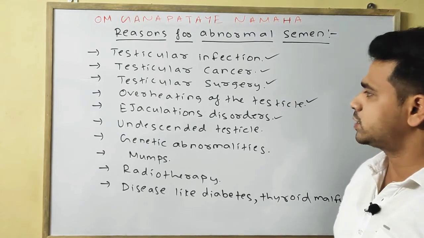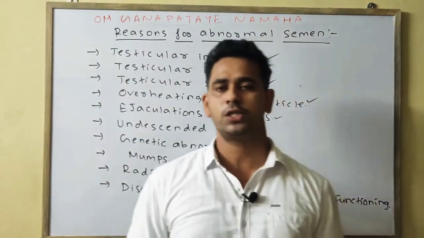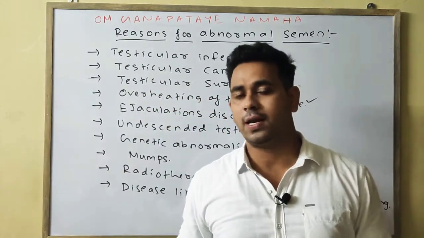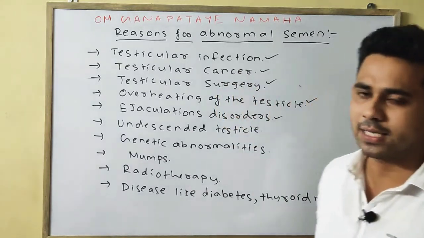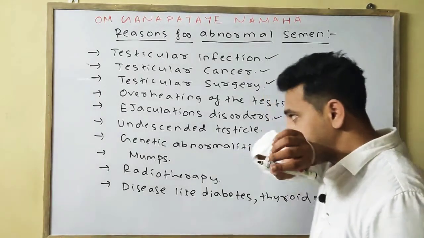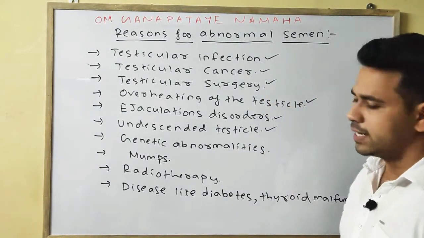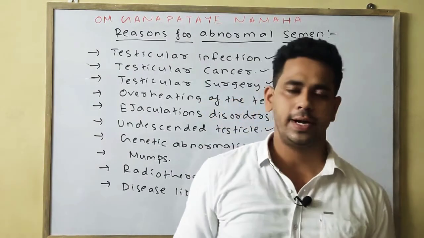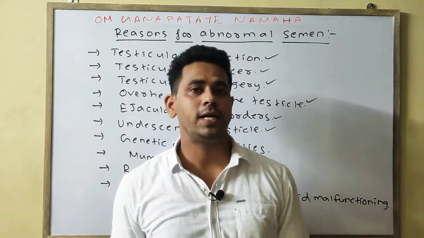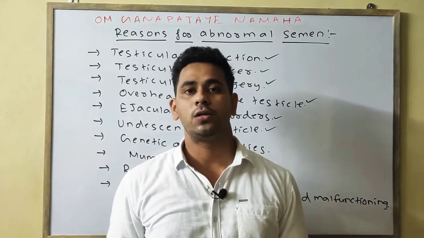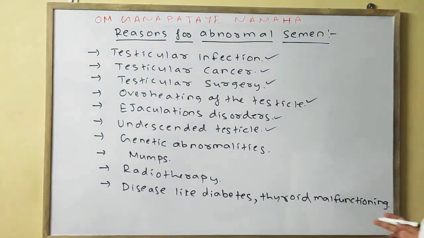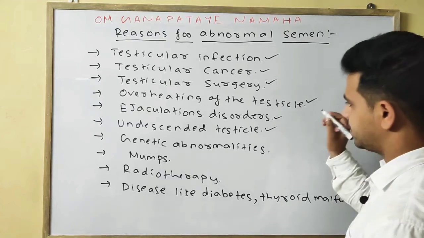Next is ejaculation disorder. If the ejaculation is not efficient, so that it cannot properly fertilize the egg, then in that case also it is a main reason behind abnormal semen. Next is undescended testicle, as you already know, cryptorchidism. If the testis has not descended into the scrotal sac, that condition is known as cryptorchidism. In that case also it is a main reason behind abnormal semen.